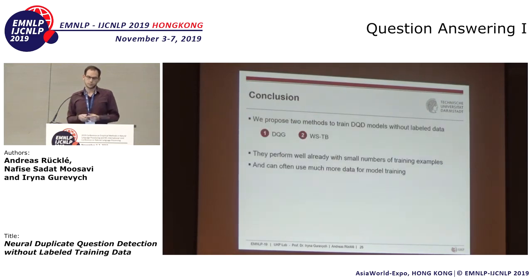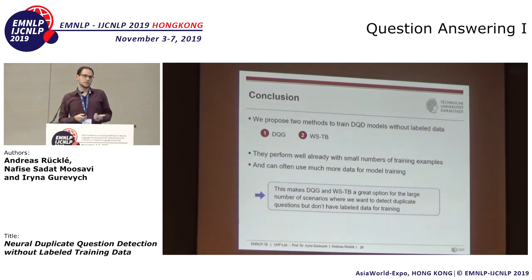So to summarize, we propose 2 methods to train duplicate question detection models without labeled data. The first is duplicate question generation. The second is weakly supervised training with title-body pairs. And they perform already well with limited numbers of training examples. However, they can often make use of much more unlabeled data. And this makes DQG and WSTB a great option for the large number of scenarios where we don't have access to labeled training data but want to train duplicate question detection models.